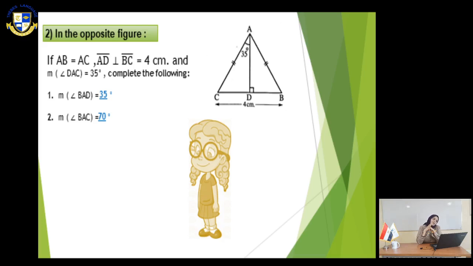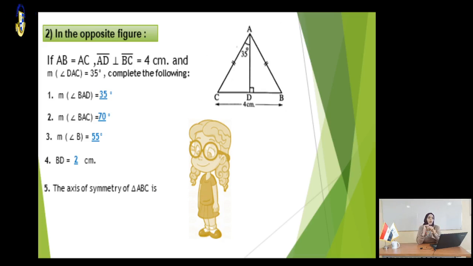I want to calculate the measure of angle B. Look at triangle ADB. We have 90, we have 35. So, to calculate the third angle, 180 minus (90 plus 35), it will be 55 degrees. Number 4, BD equals how many centimeters? Equals 2 centimeters. That is because D bisects CB, which equals 4, so BD equals 2 centimeters. The axis of symmetry of triangle ABC is what? It is AD.